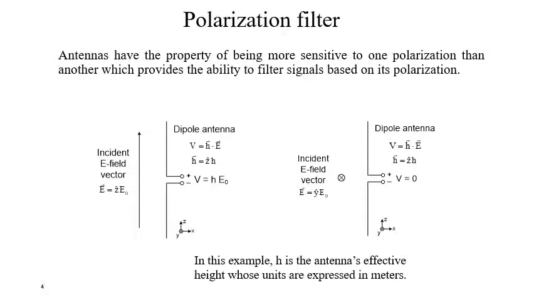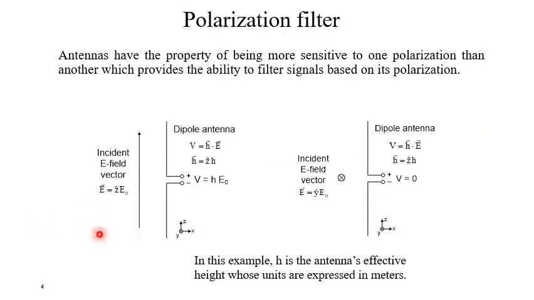Polarization filter. Antennas have the property of being more sensitive in one polarization than another, which provides the ability to filter signals based on polarization. Now, polarization may be of different types: linear polarization, circular polarization, elliptical polarization. For the sake of simplicity, let us assume plane polarization.